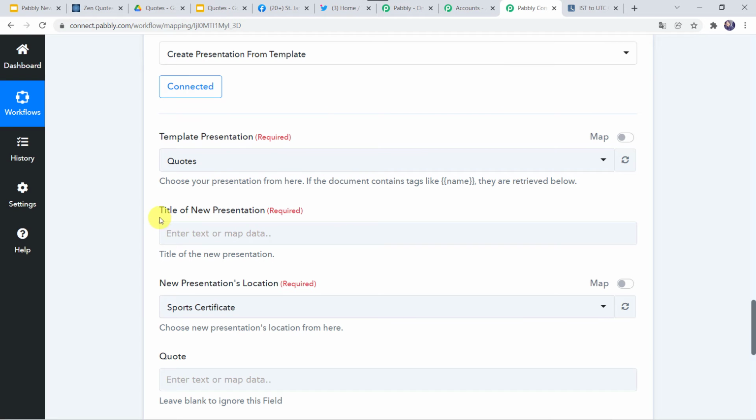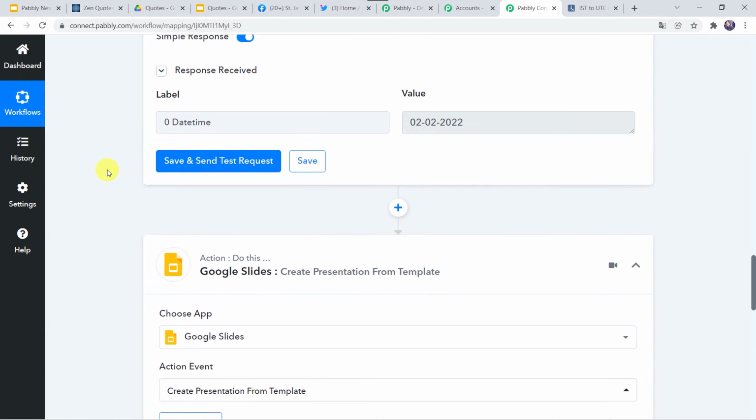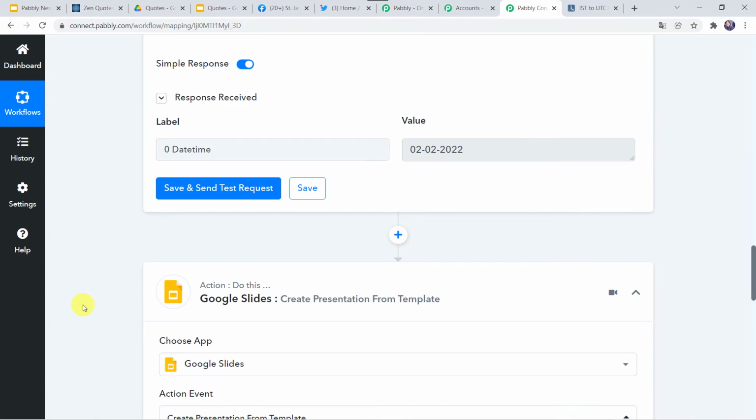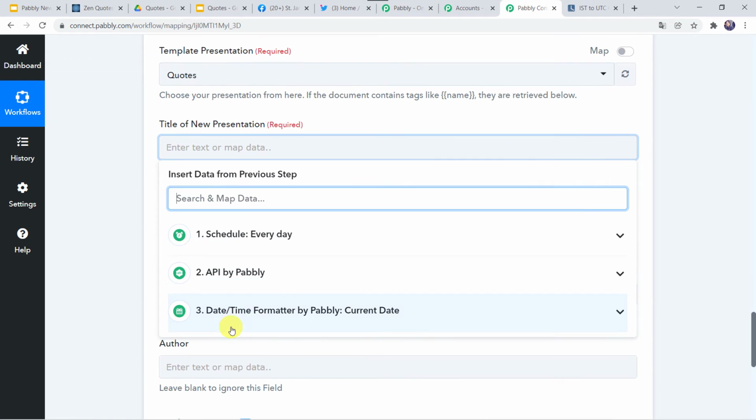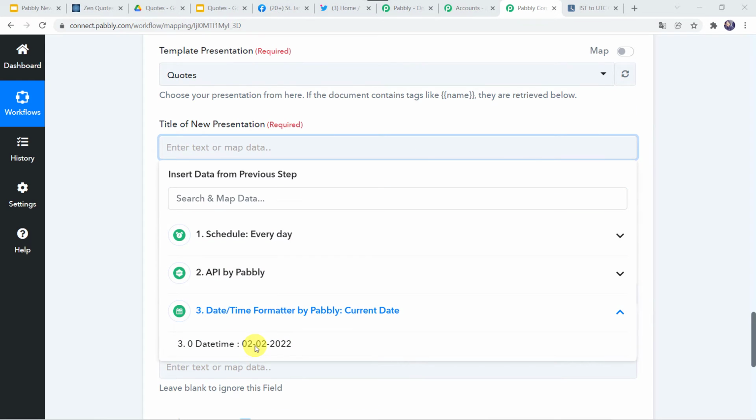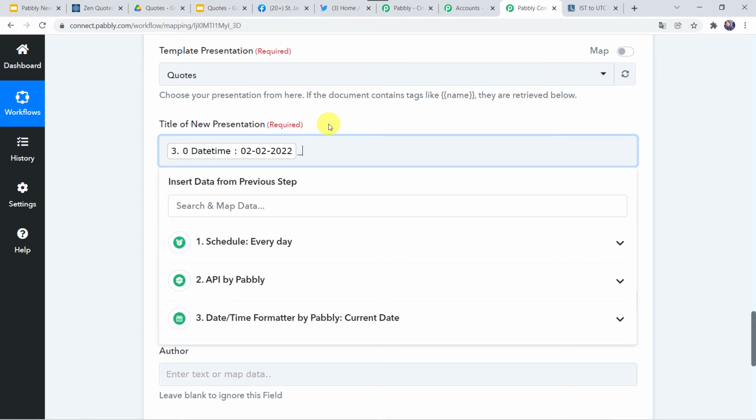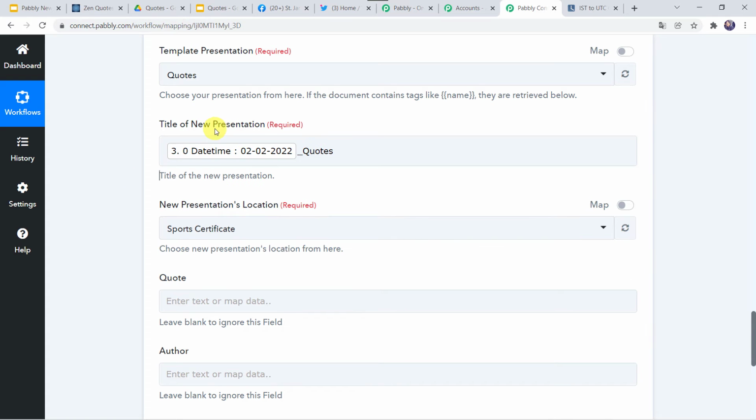Now here we have to give the title of the new presentation. So it means whenever a new motivational quote is generated, what should be the name? So I want the name to be the date, okay, along with that quotes. So I'll just map the date which we have got from date and time formatter, that is 2nd of February 2022. Okay, and after that I'm just adding quotes. Okay, I have given the title for the new presentation.